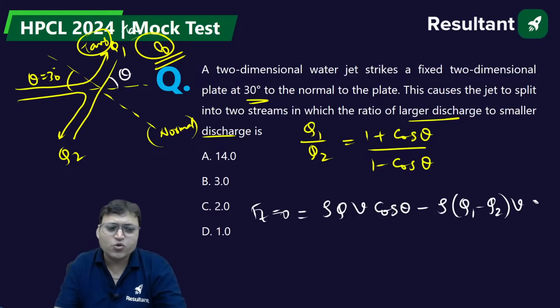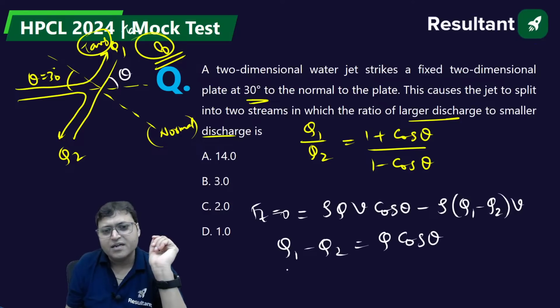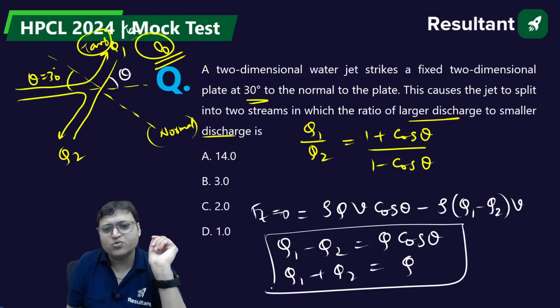So Q1 minus Q2 is equal to Q cos theta, and Q1 plus Q2 is equal to Q. From these two we can find out.